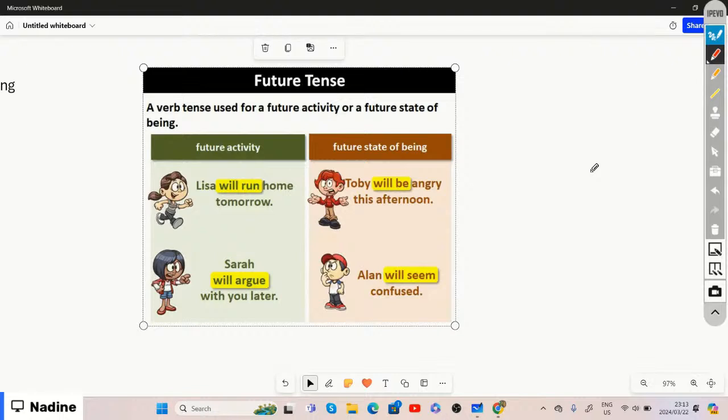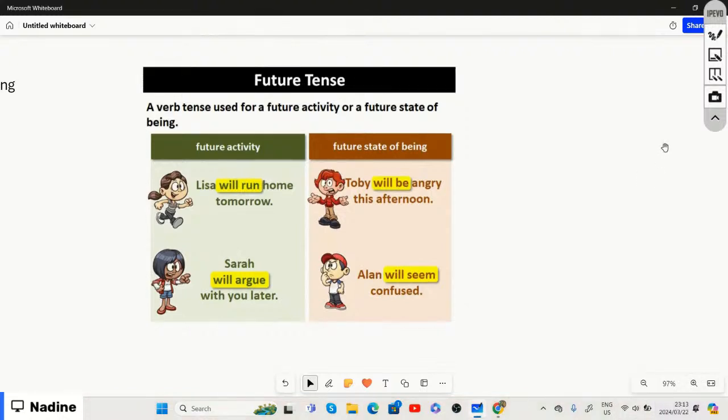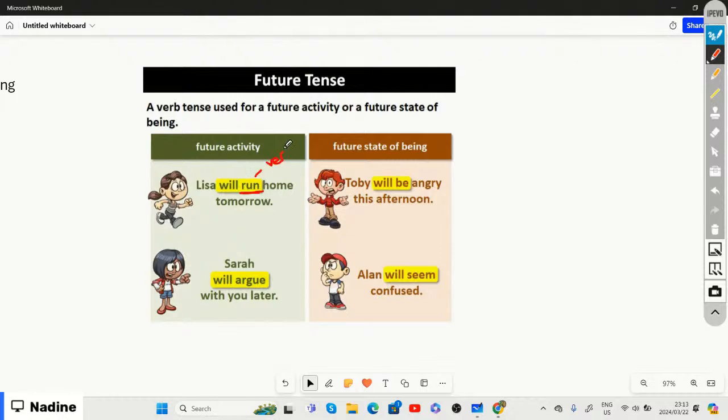What is the action that Lisa is doing? All right, if we look at the action that Lisa is doing, then we can say it is run. So run is our verb.